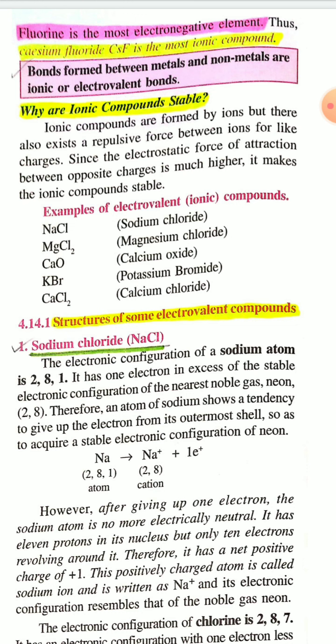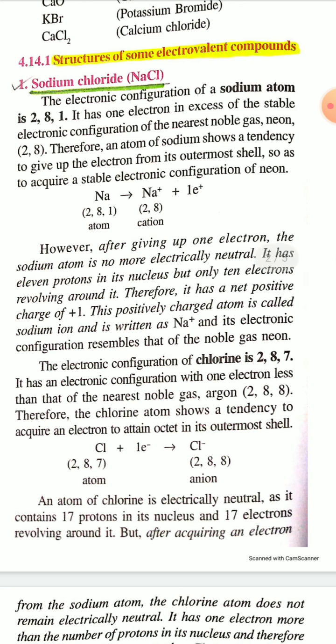Examples of electrovalent compounds: sodium chloride NaCl, magnesium chloride MgCl2, calcium oxide CaO, potassium bromide KBr, calcium chloride CaCl2. These are some examples of ionic or electrovalent compounds. Now you have to read the structure of some electrovalent compounds or ionic compounds. First, sodium chloride NaCl.